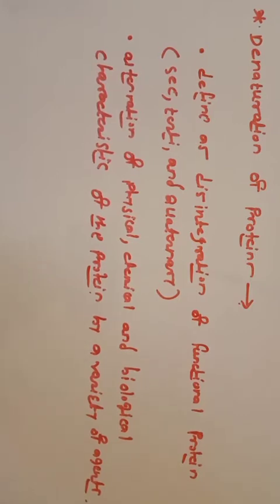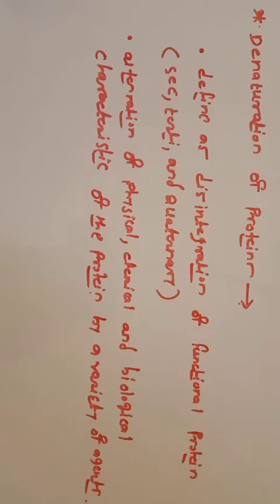Again, denaturation of protein is defined as disintegration of the functional form of the protein, that is, conversion of the secondary, tertiary, and quaternary structure of the protein into its simplest form. And there is an alteration of the physical, chemical, and biological characteristics of the protein by a variety of different denaturing agents.